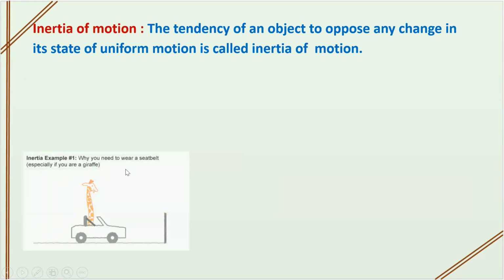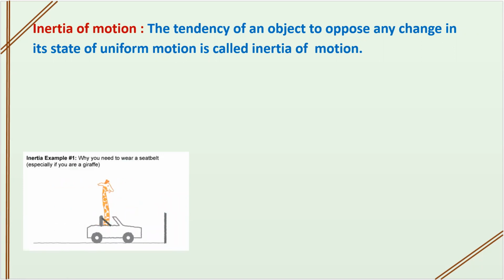Look at the video here. Why do you need to wear a seat belt, especially when you are driving? Here they have taken the example of a giraffe, isn't it? So here what happened? If you are not wearing the belt, what happens? The object is in motion, you tend to move in the forward direction.